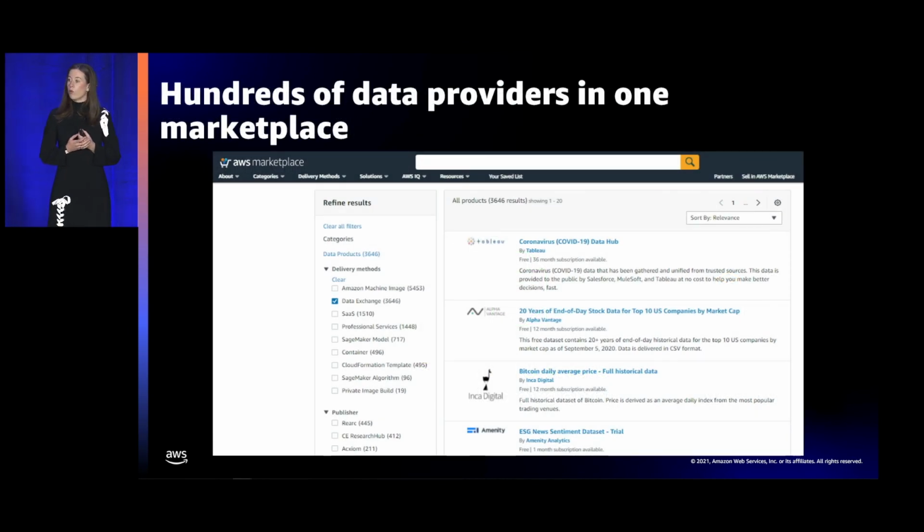So a little more about one place to find third-party data. AWS Data Exchange has a web-based catalog with thousands of data products from over 200 data providers, including industry-leading names such as Experian, Acxiom, and FactSet, and from new emerging data providers such as Revelio Labs and PredictHQ. Customers of third-party data products can come to the AWS Data Exchange catalog and find the data products they need by filtering using the catalog filters or by searching through the catalog.